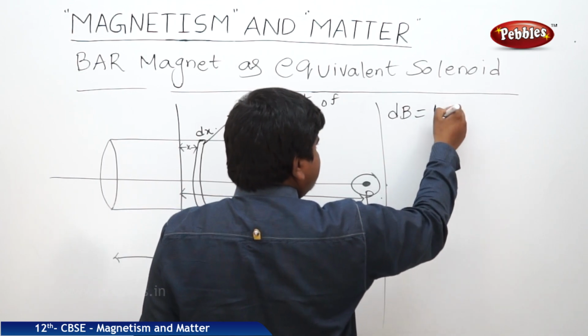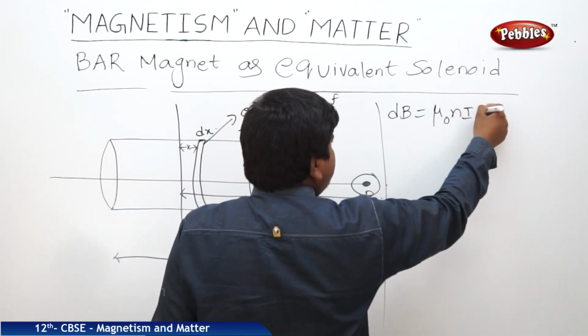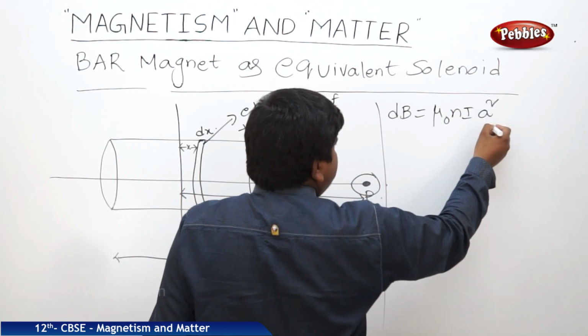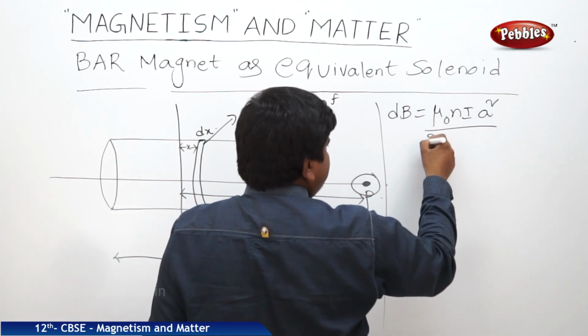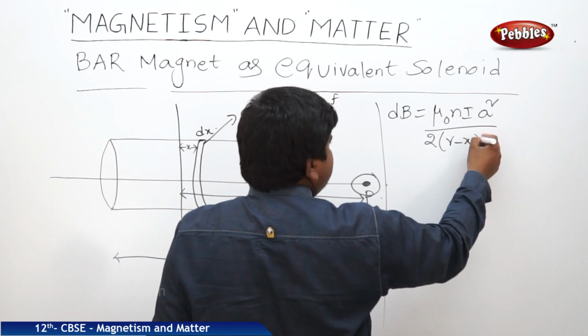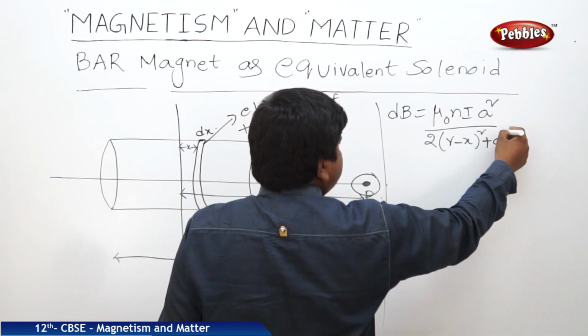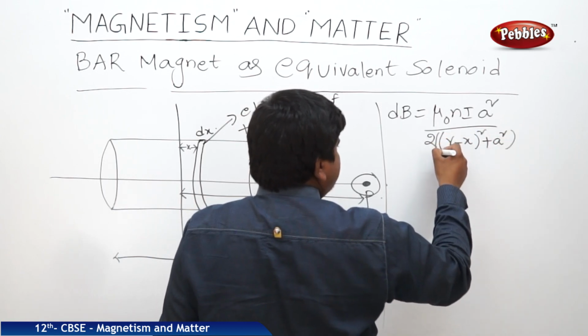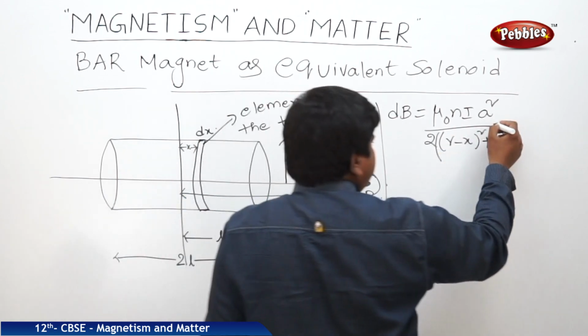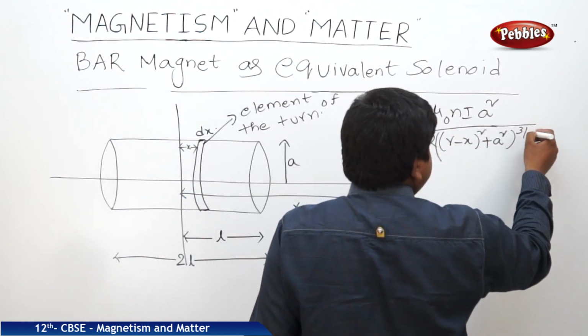This dB is equal to mu naught N I a square by 2 into (r minus x) whole square plus a square, whole power 3 by 2.